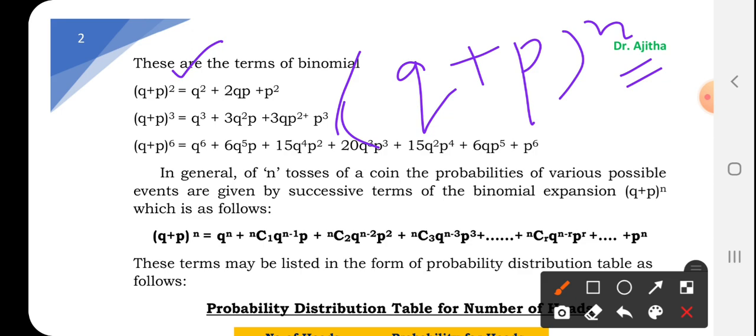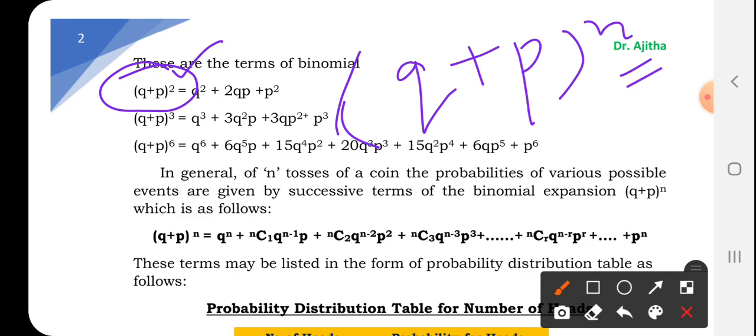Likewise, this binomial expansion you are going to do for n number of trials, it may be 2, 3, 4, 5, 6, 10, 20, any number. So these are the terms of how we can expand. For example, for (q plus p) whole square, the value is q square plus 2qp plus p square. As I told you, a plus b whole square is a square plus 2ab plus b square. Just keep q in place of a and p in place of b.